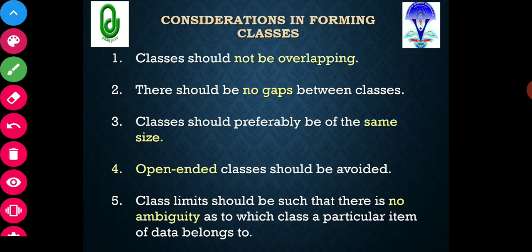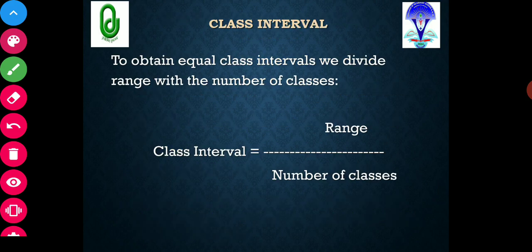Now, class interval. You have already found the number of classes by Sturges' formula, or 2 raised to k should be greater than or equal to n. So by these two formulas, you have already calculated the number of classes.